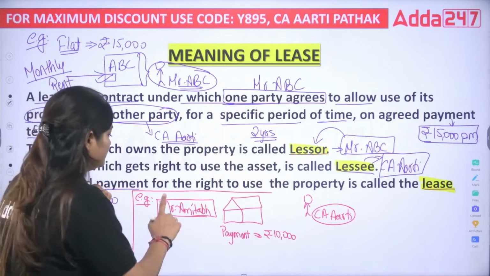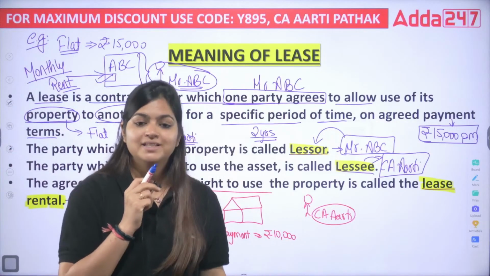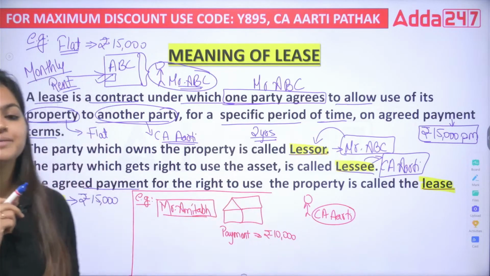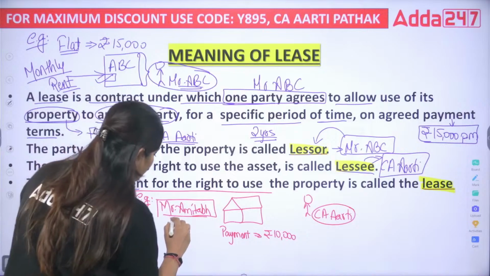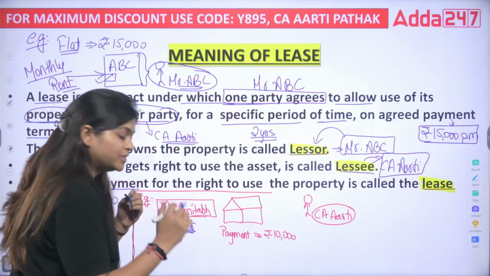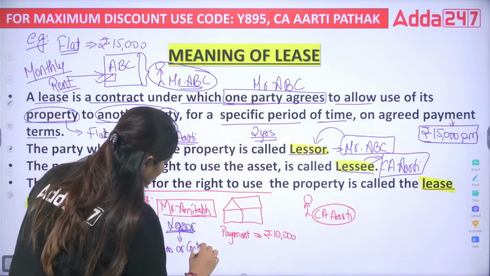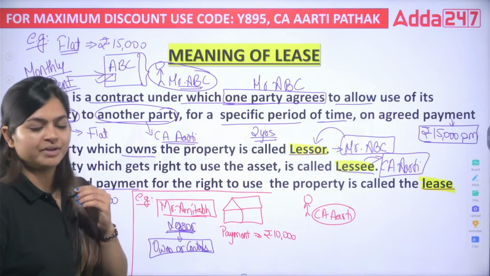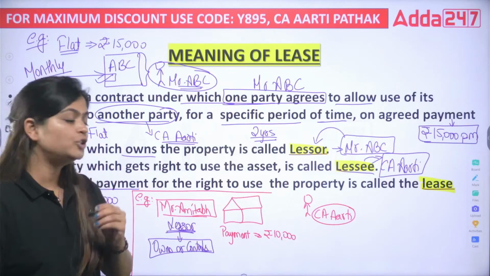Correct? Now, it's your turn. You need to tell me who is the lessor here. Mr. Amitabh, 10,000 or CA? Tell me, who is the lessor here? Very good. Mr. Amitabh. So, as per the lessor definition, who is going to be the lessor? Who owns it, or controls it. Yes, owns the property, controls the property. Who is the lessee here? Who is getting the right to use that house?